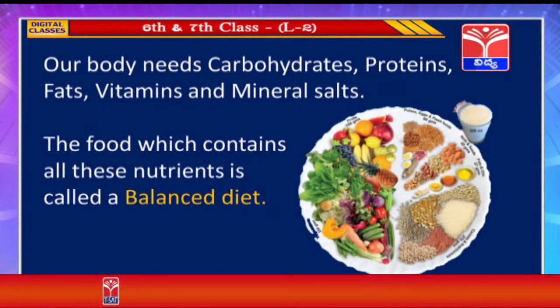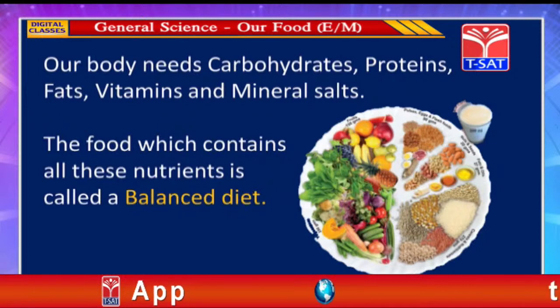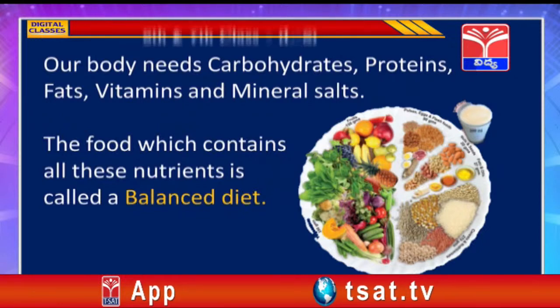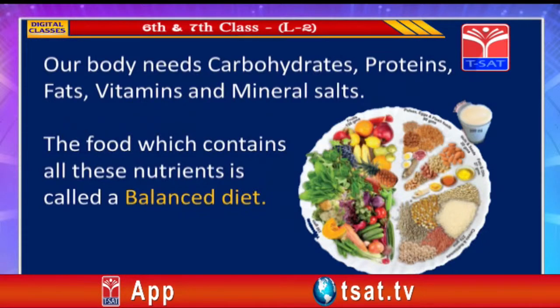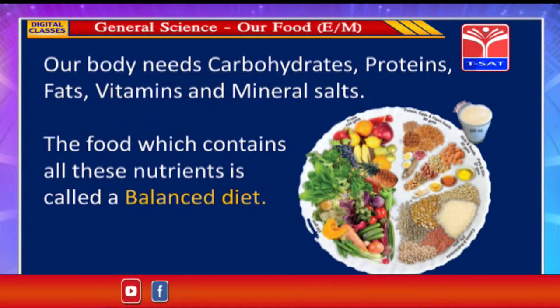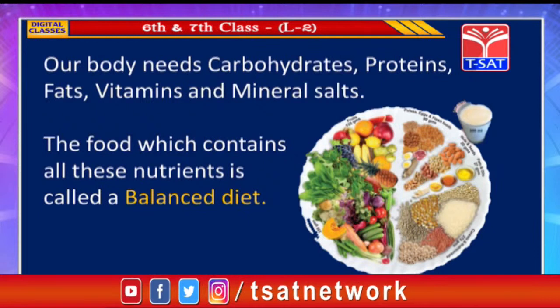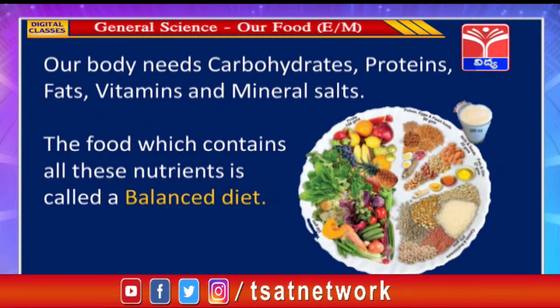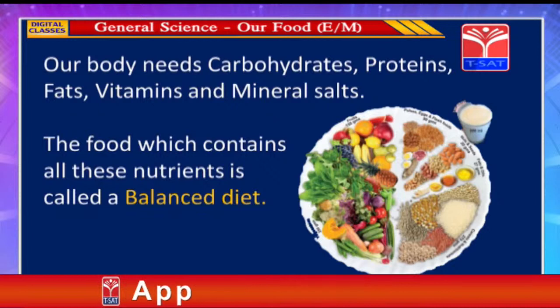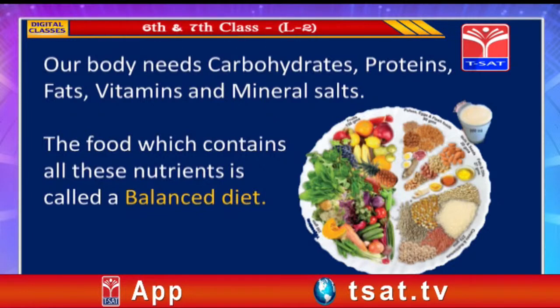So, till now we have seen that our body needs carbohydrates, proteins, fats, vitamins and mineral salts. So, the food which contains all these nutrients is called a balanced diet. Now see this picture, children. Here in the plate, this shows the balanced diet.